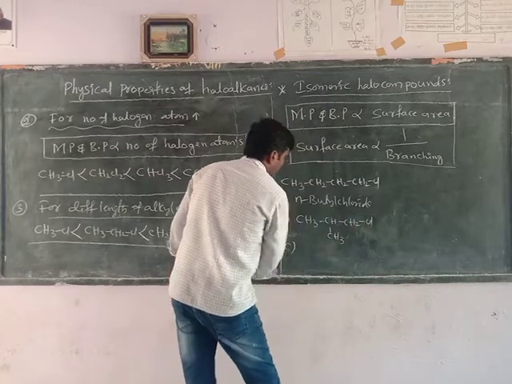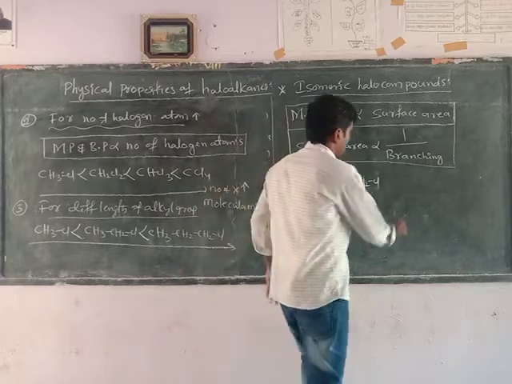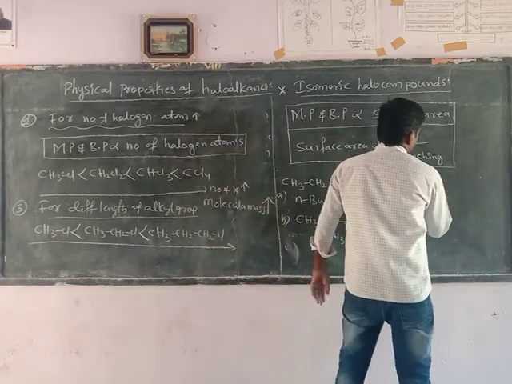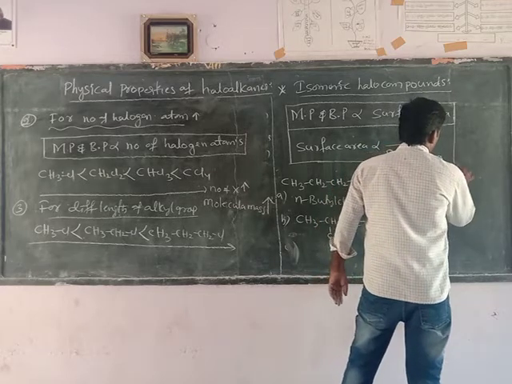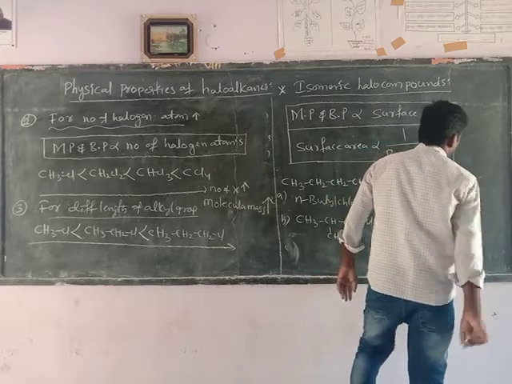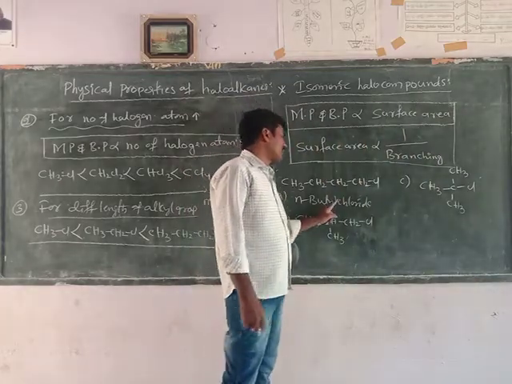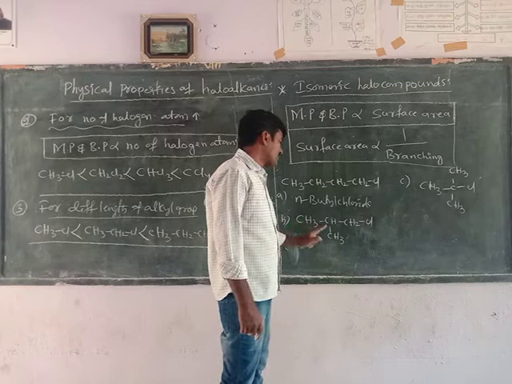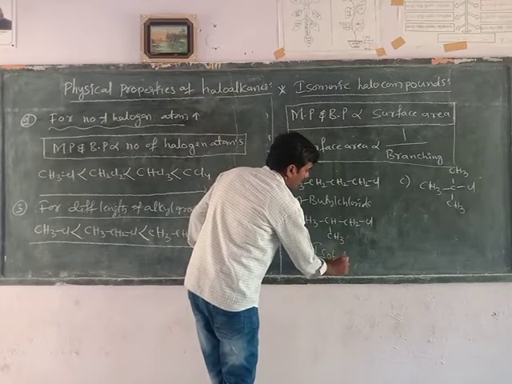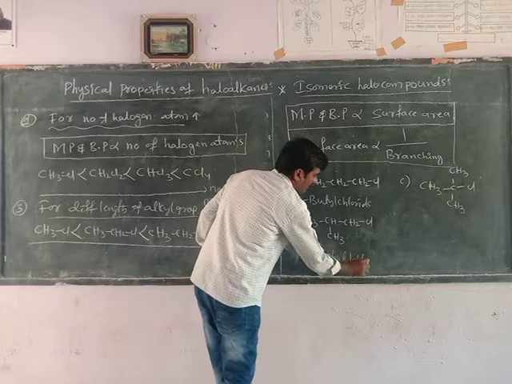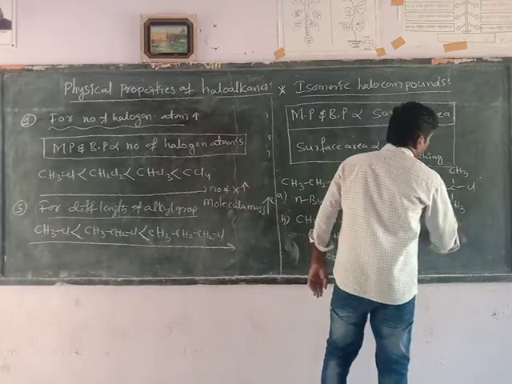Next, compound C, tertiary butyl chloride. Here compound A is N-butyl chloride, normal butyl chloride, the second compound is isobutyl chloride, and what about this? Tertiary butyl chloride.